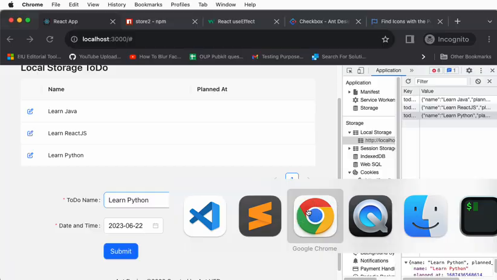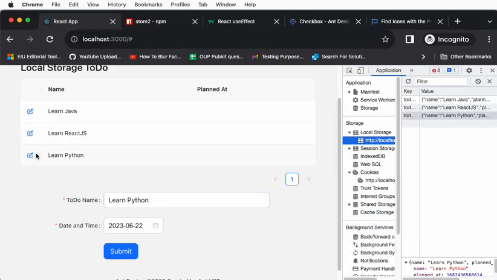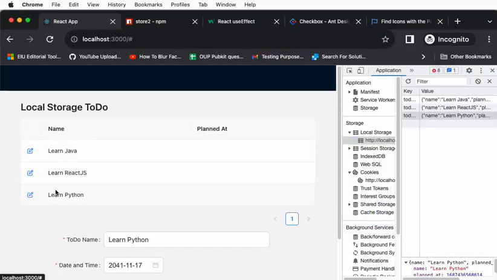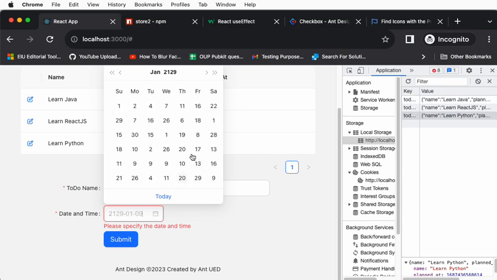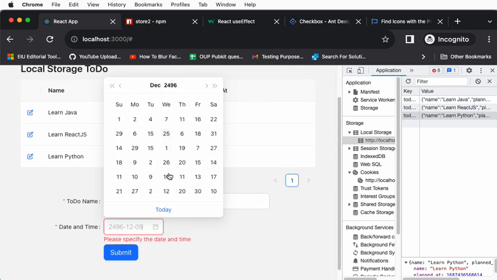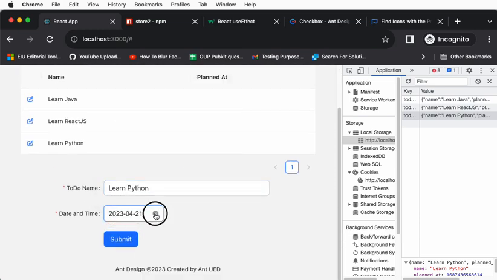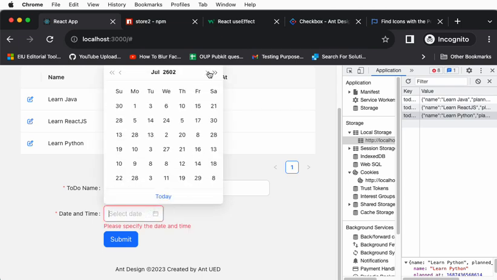You wanted to really explore. See, I'm clicking the Python or React. I'm saying, okay, Python, I'm going to change the date or something. Sorry, it is over scrolling. Let's say today, and let's move.